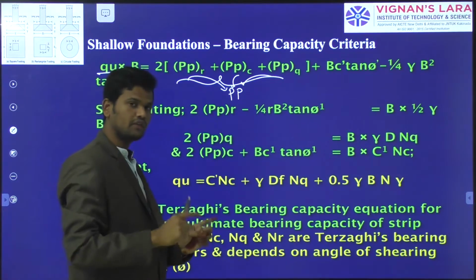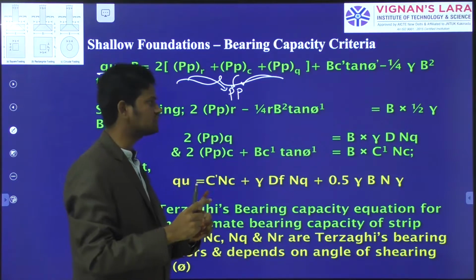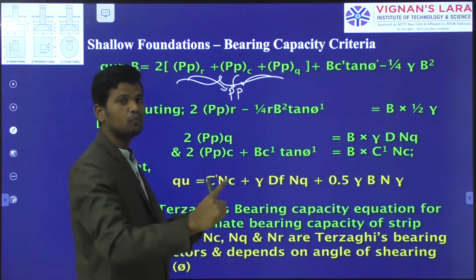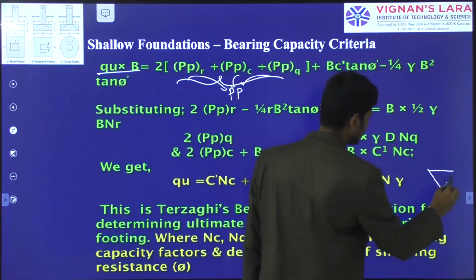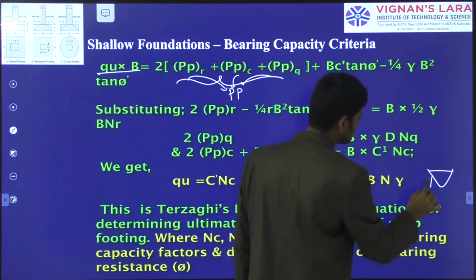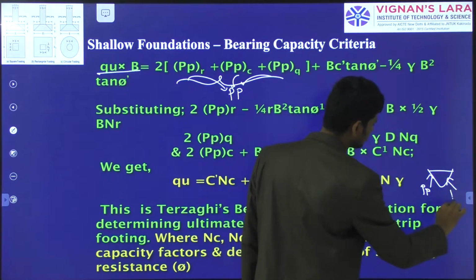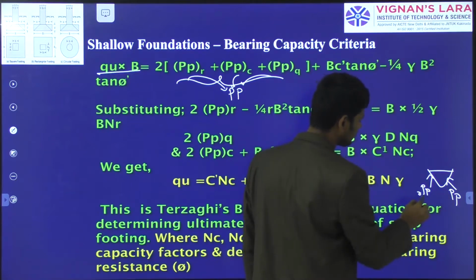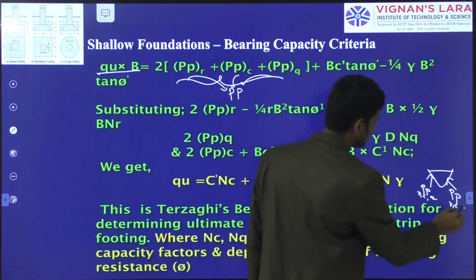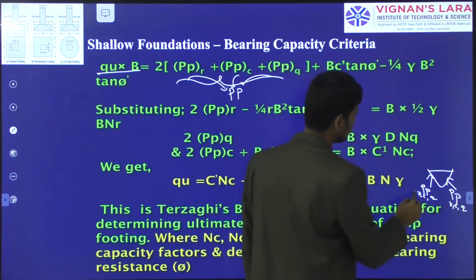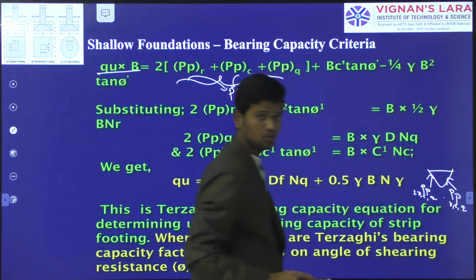The unit weight, surcharge pressure and cohesion act on both sides of the triangular portion. Suppose this is our triangular portion. In it, the passive pressure is acting in this direction, as well as in this direction. Hence here also gamma, c and surcharge pressure are there, and here also. Hence we are multiplying by two sides.